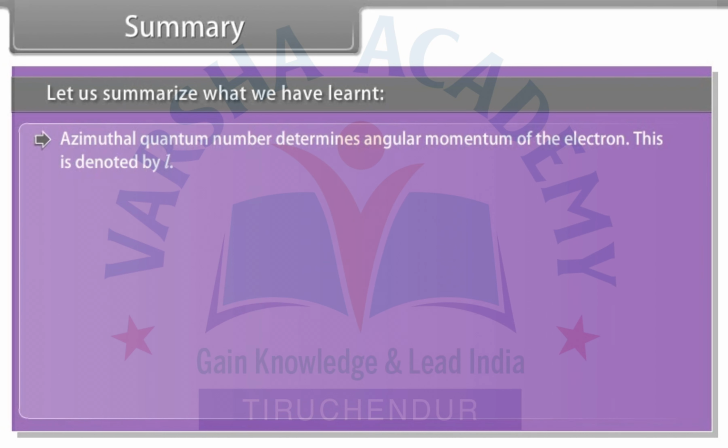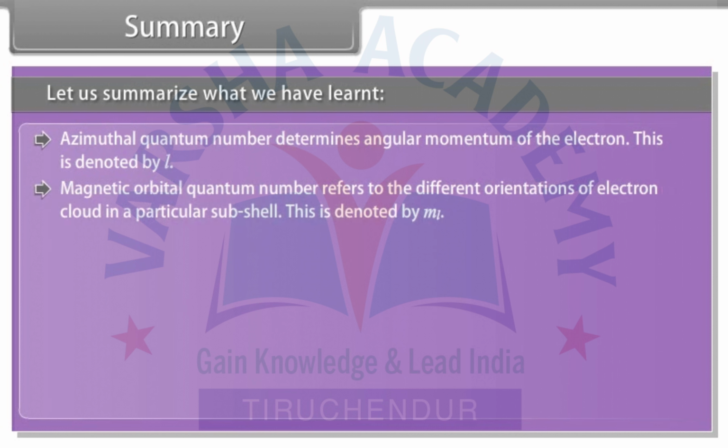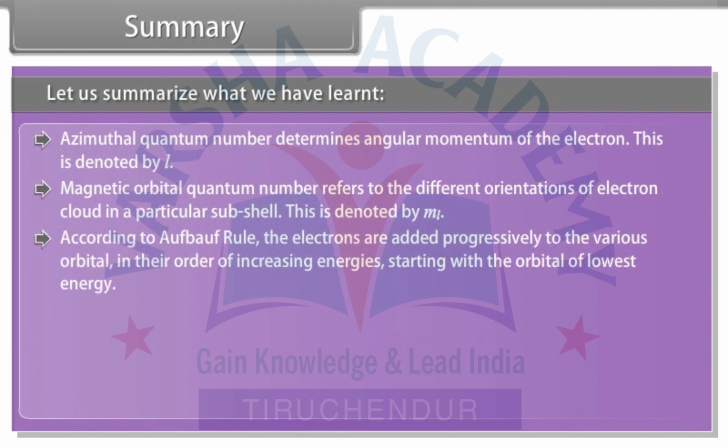Azimuthal quantum number determines angular momentum of the electron. This is denoted by l. Magnetic orbital quantum number refers to the different orientations of electron cloud in a particular subshell. This is denoted by ml. According to Aufbau rule, the electrons are added progressively to the various orbitals in their order of increasing energies, starting with the orbital of lowest energy.